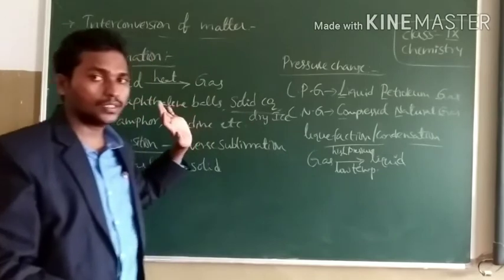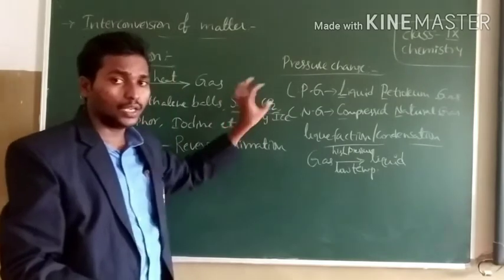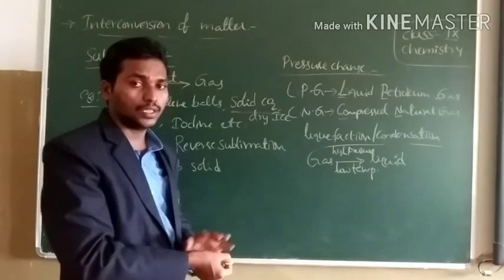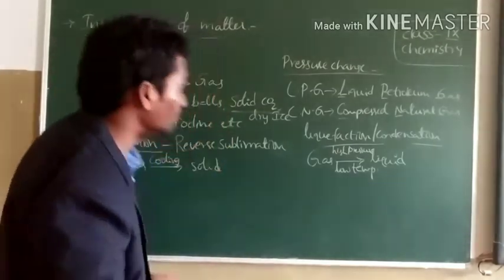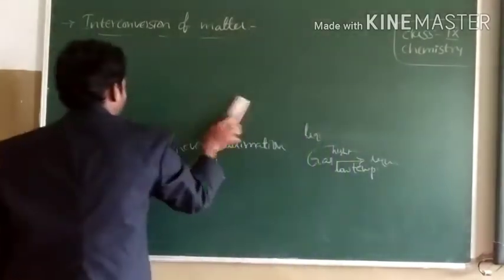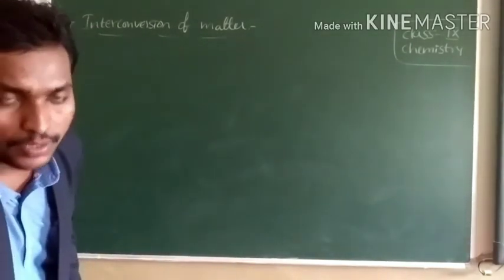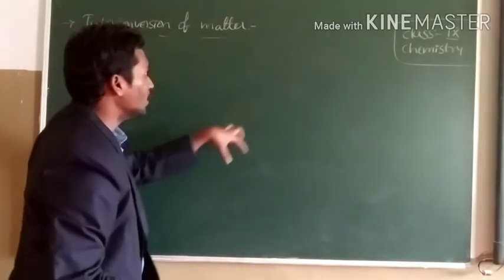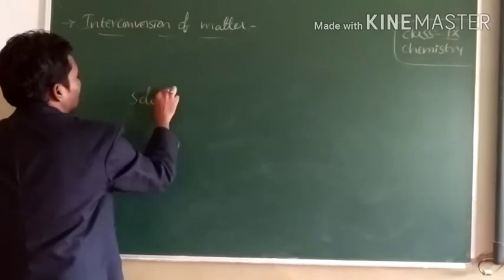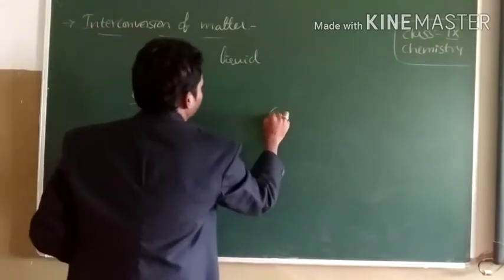So in this session we discussed the effect of temperature and the effect of pressure on the conversion of matter from one state to another. Let us summarize today's class. The diagram gives complete information about the conversion of matter from one state to another: solid, liquid state and gaseous state.